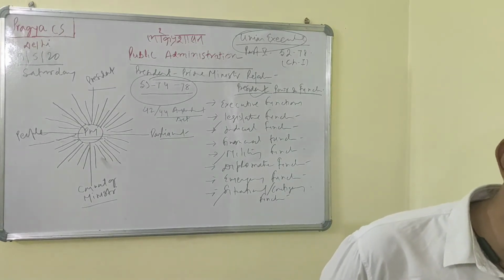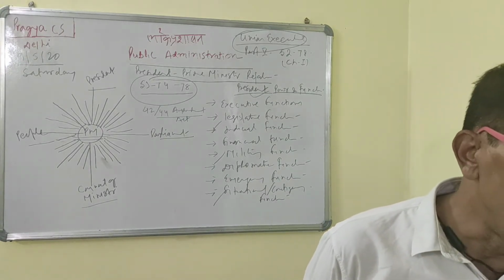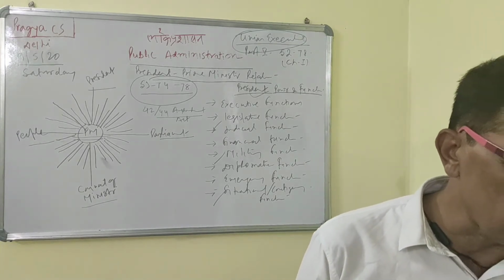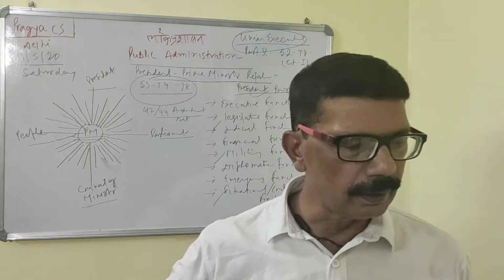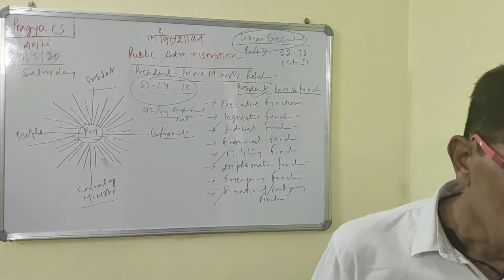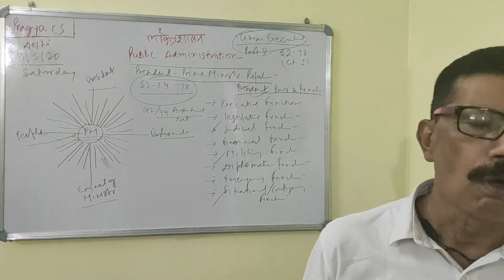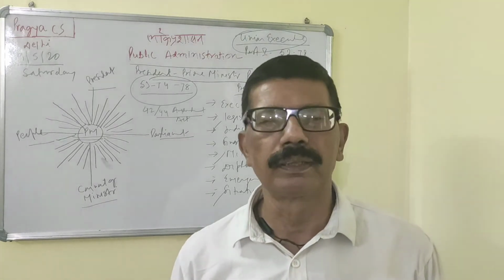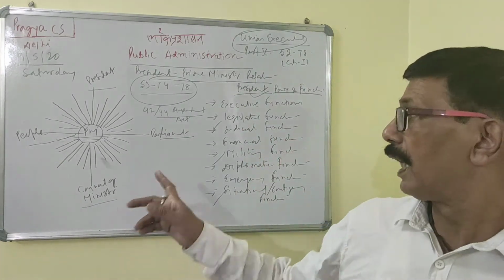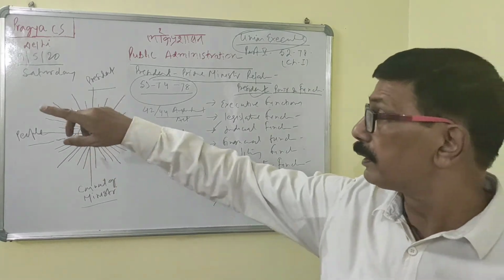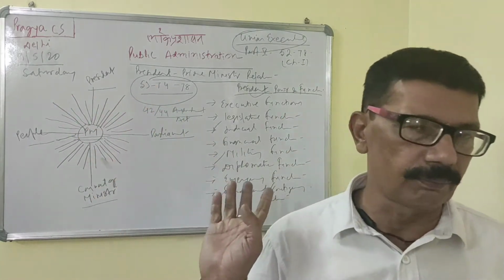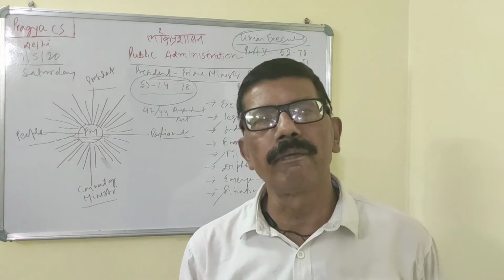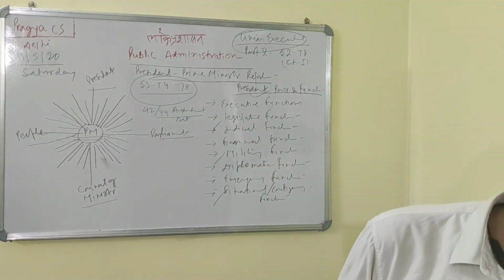Jennings's definition is very important. Jennings says that the Prime Minister is rather a sun around which planets revolve. He is the keystone of the constitution. All roads in the constitution lead to the Prime Minister. That is a very good statement. He says the Prime Minister is like the sun, around which the entire planets rotate. He is also the cornerstone of the constitution, and all ways of the constitution go to the Prime Minister. That is very important.